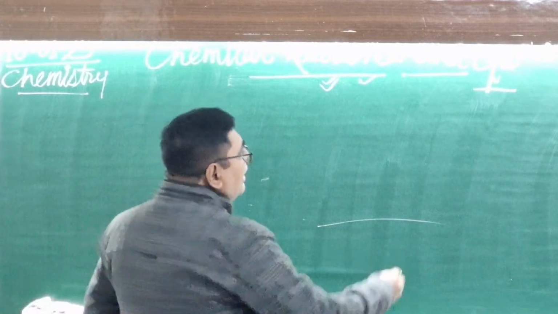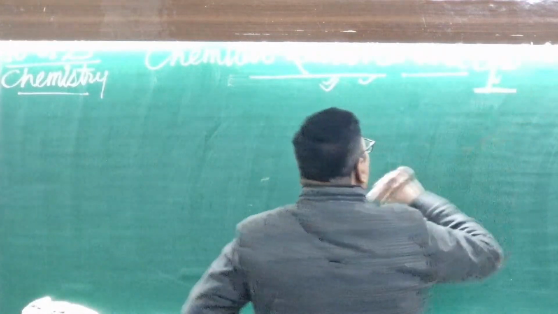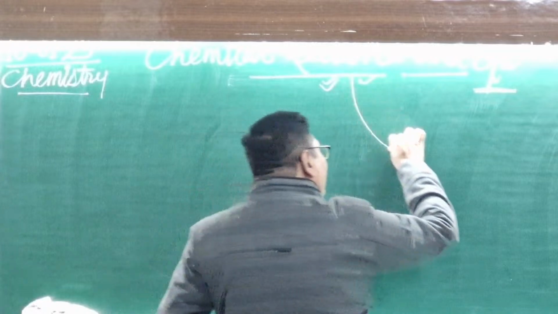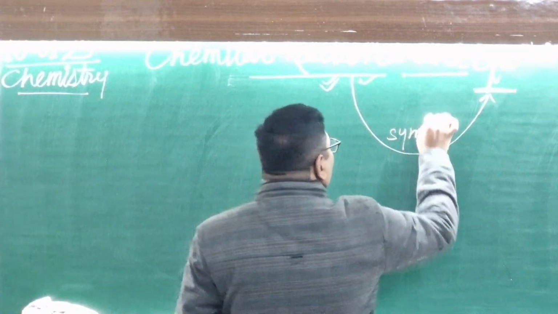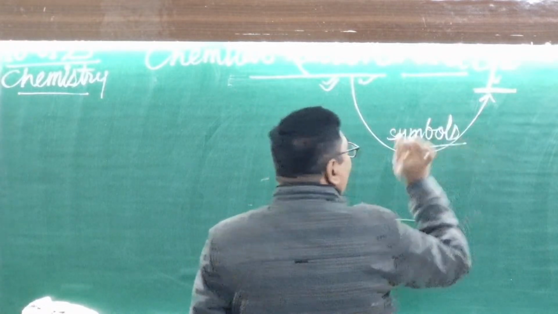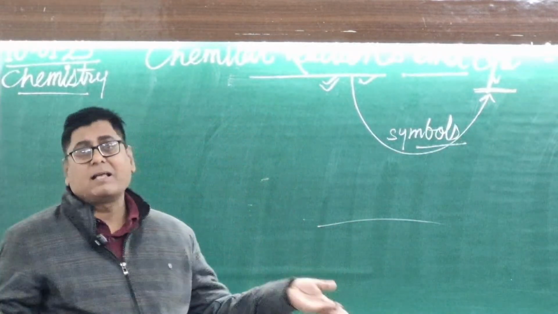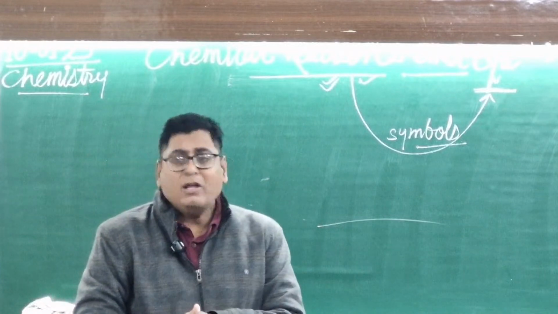Now, chemical equation. Whenever a chemical reaction is represented by symbols, by their formulas, it is called a chemical equation.